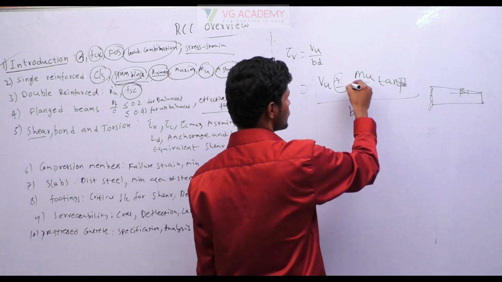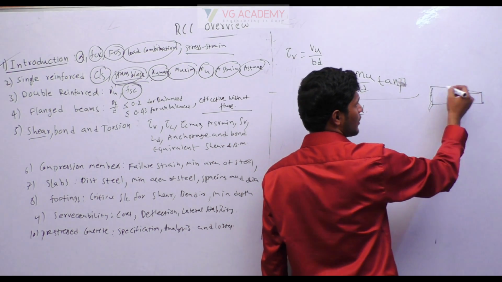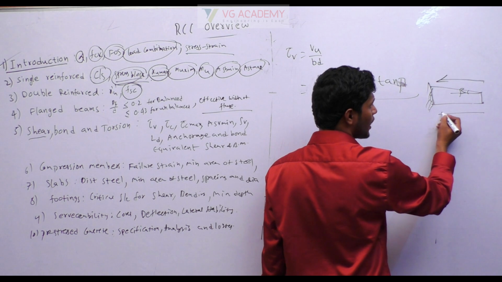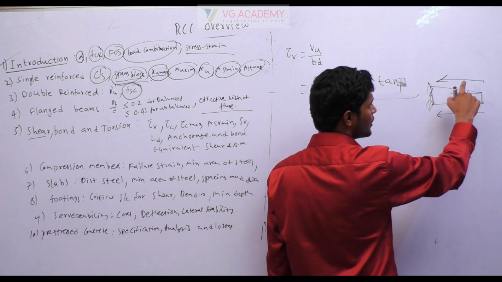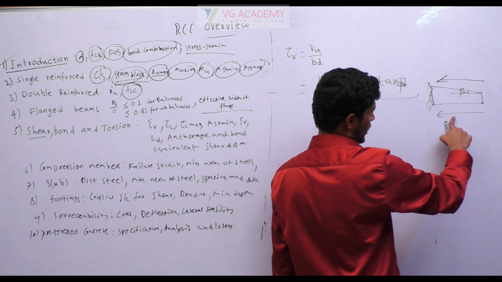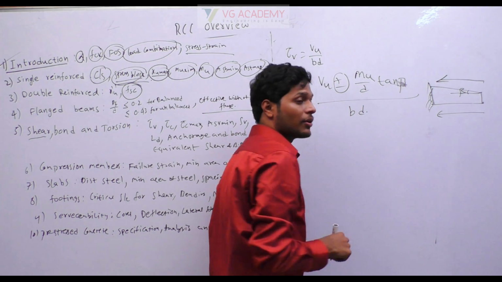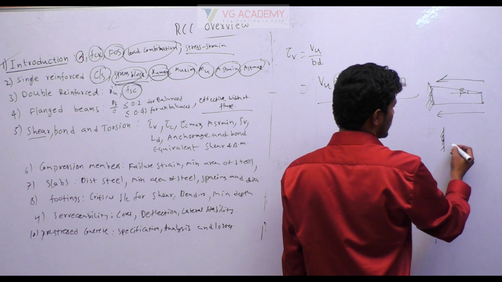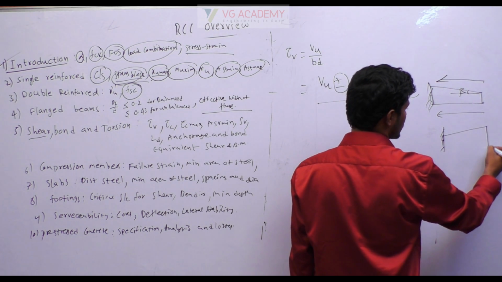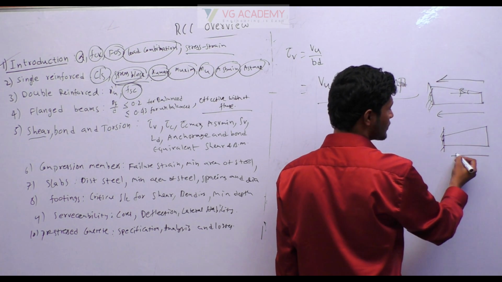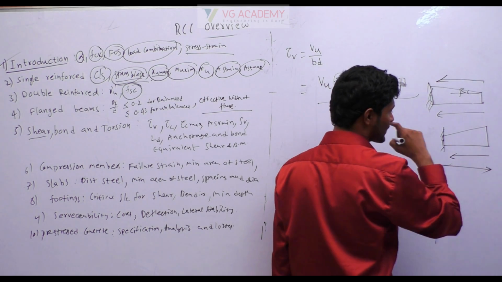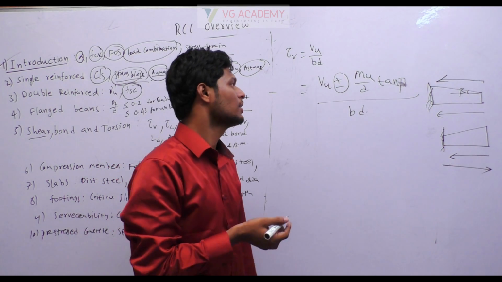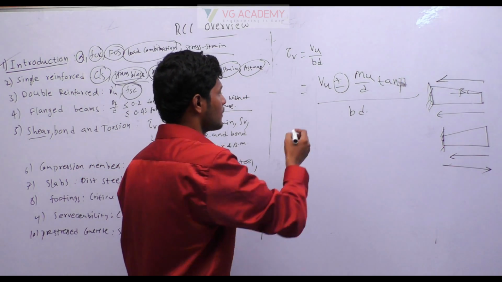Okay, so to use plus or minus, here as this is a cantilever, we can see the bending moment is increasing in this direction and depth also increasing in this direction. If both bending moment and depth increase in the same direction, then you have to take negative sign. Suppose if it happens like this, so here you can see bending moment is in this direction, depth is increasing in this direction. In this case, you have to take the positive sign. Okay, that is about nominal shear stress tau v.